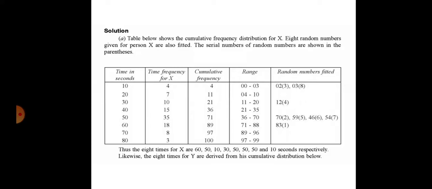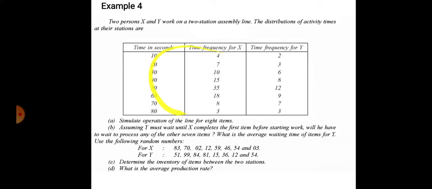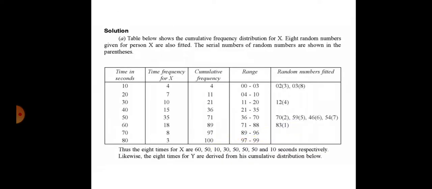Okay, we'll start. We'll draw two tables. One is for X and another is for Y, each with time in seconds and frequency. So we'll draw first the table consisting of time and frequency of X. Note down the things which are given in the question. Then find out cumulative frequency. You know how to find cumulative frequency.